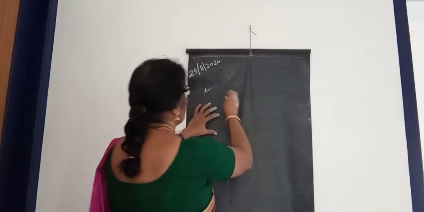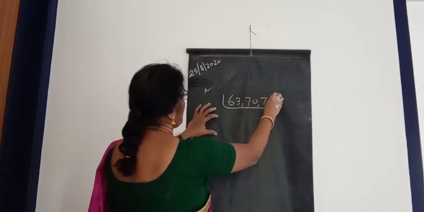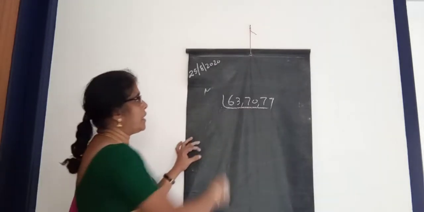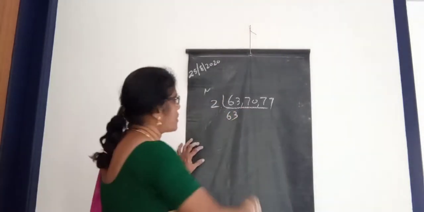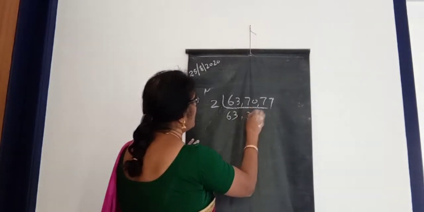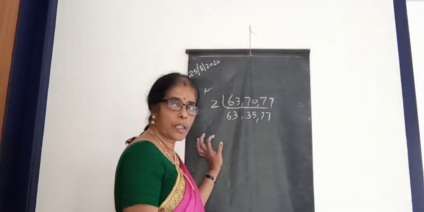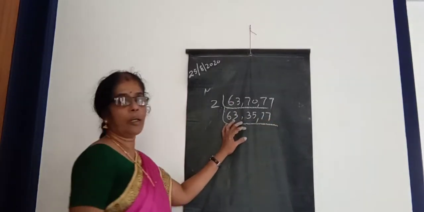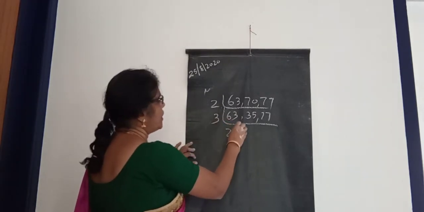Look here. What is the even number? So we can take 2. 63, 2 is not going in 63. Okay. Then here 35. And here that is not going. 77 also odd number, 2 is not going. And here there is no even number, so we can take 3. Out of 63, 21.